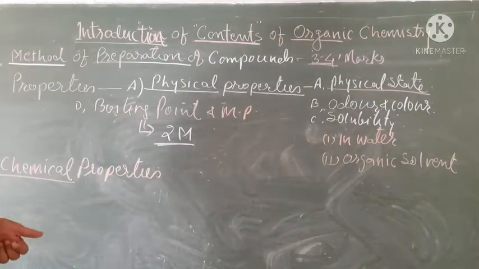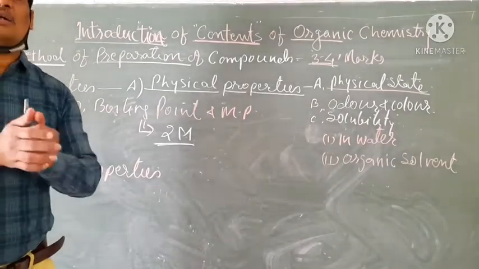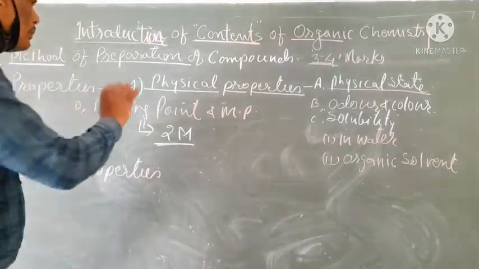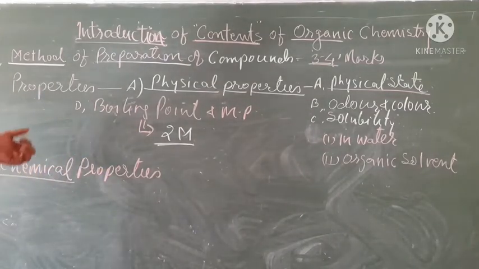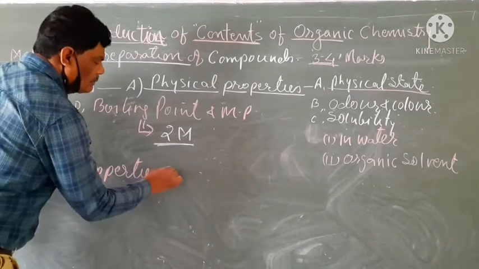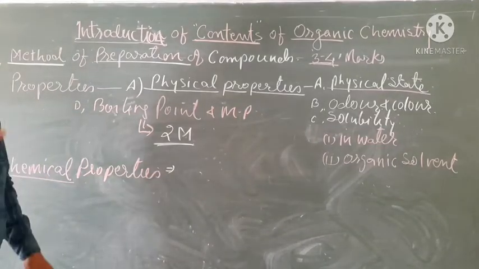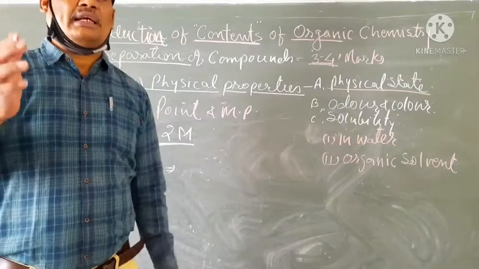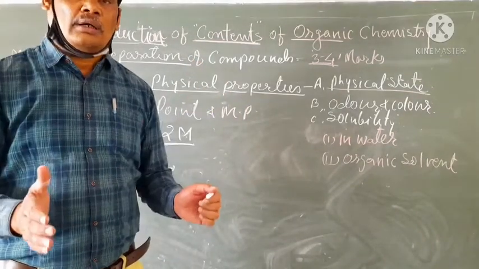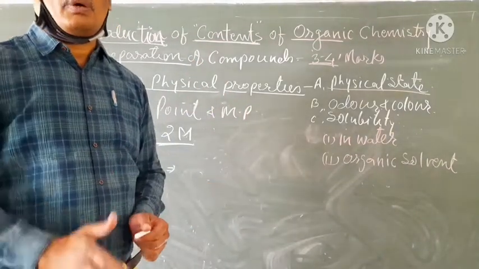In chemical properties, we have to discuss a lot of content. The most comprehensive part of the chapter is what? Chemical properties. Chemical properties means what? Chemical properties means a chemical reaction. And what is the meaning of chemical reaction? The meaning is the breaking down of older bonds and the formation of newer bonds.